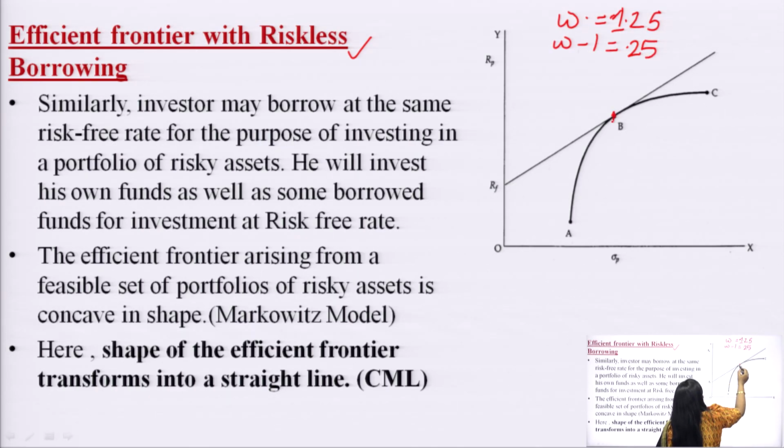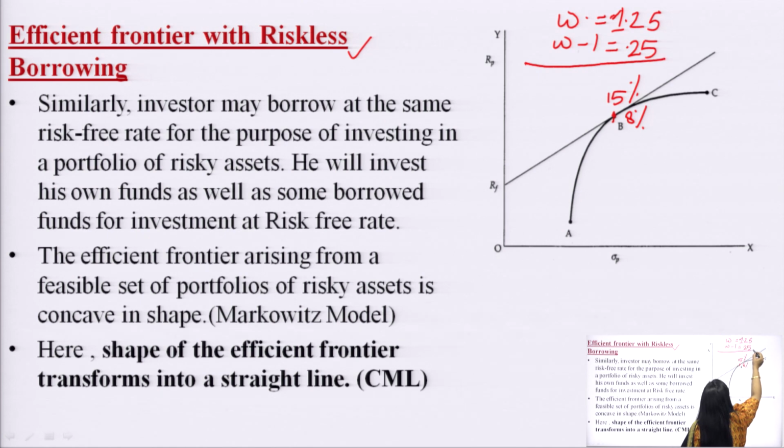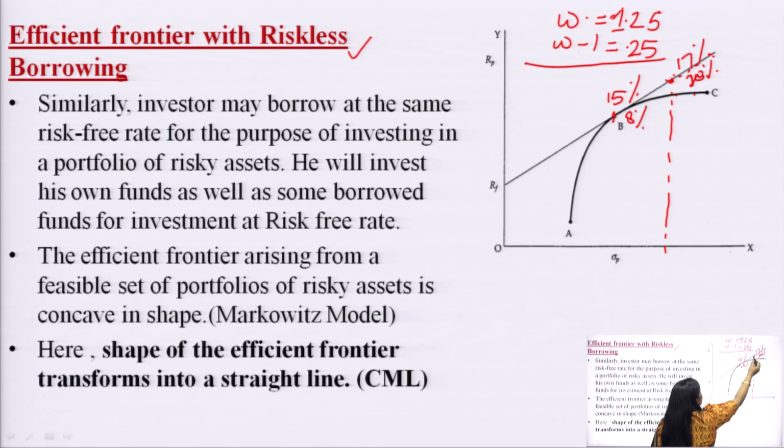So, earlier it was having 15% return and 8% riskiness, but when he does so, his portfolio would give him 17% return and his riskiness would be 10%. So, this line would have portfolios which have more return and more riskiness. If we compare this line with this one, every point on this straight line would give us a better portfolio as compared to every point on this concave